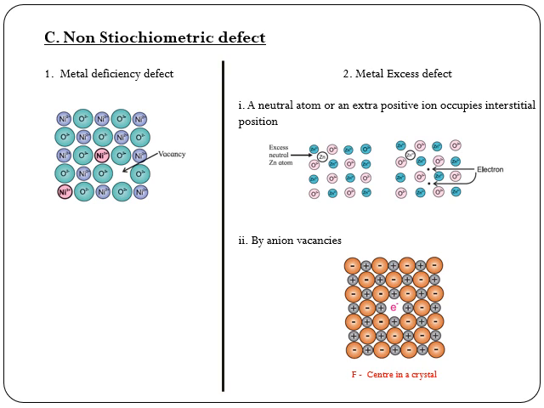First one, metal deficiency defect. This defect is possible only in compounds of metals that show variable oxidation state. In some crystals, positive metal ions are missing from their original lattice sites. The extra negative charge is balanced by the presence of a cation of the same metal with higher oxidation state than that of the missing cation.